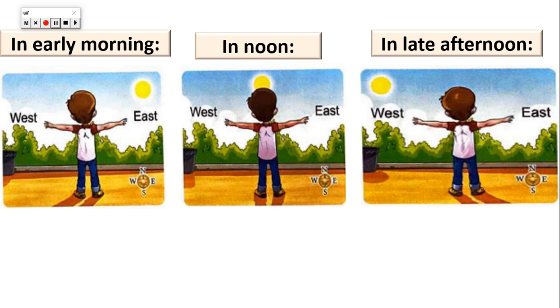The same happens with the sun. At noon, the sun is high above us at its highest point, so it makes the shortest shadow. But in the early morning and the late afternoon, the sun is near to us or low, so it makes a longer shadow. So at noon, the sun is high, so it makes a short shadow. In the morning and in the afternoon, the sun is low, so it makes the longest shadow.